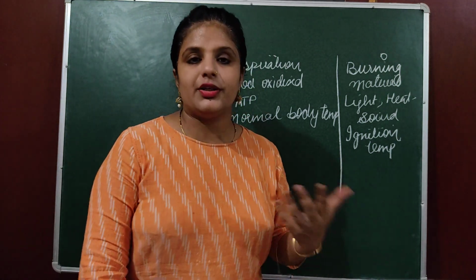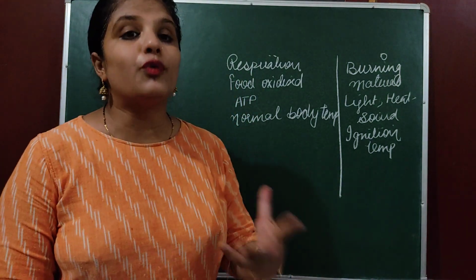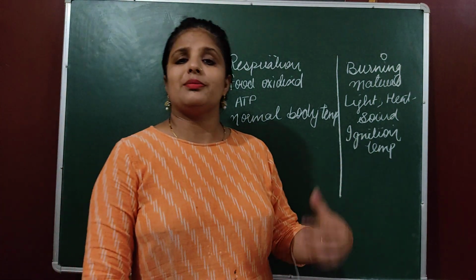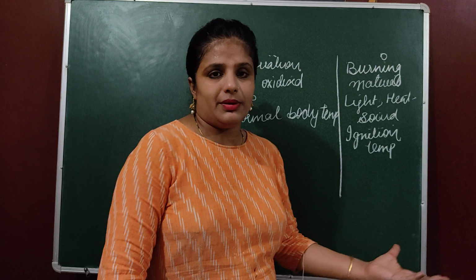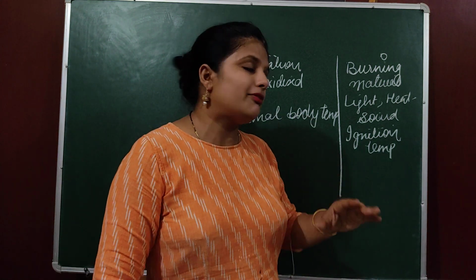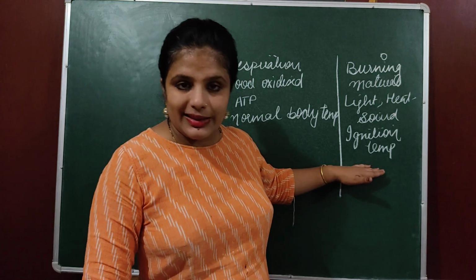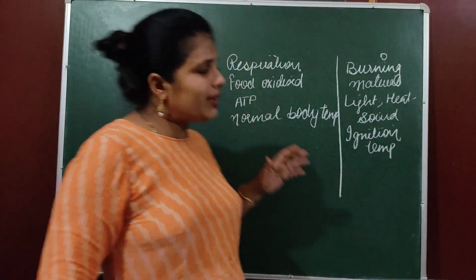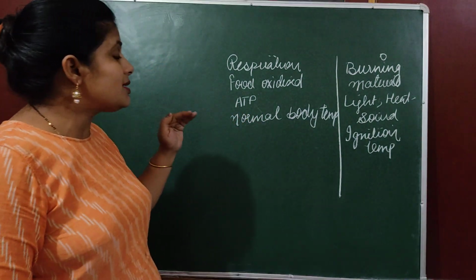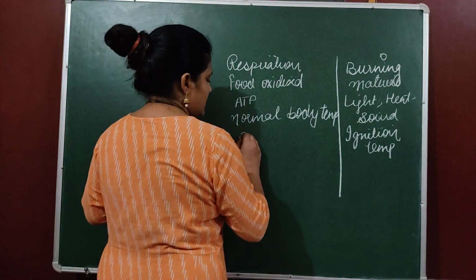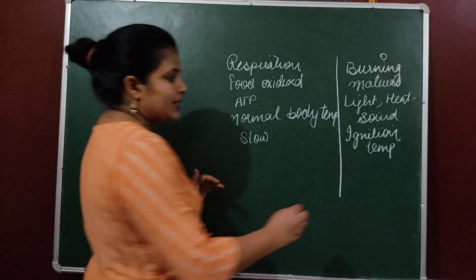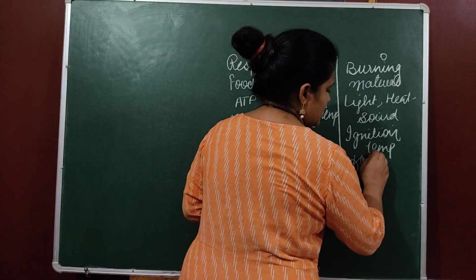So, for paper, ignition temperature is low. For wood, ignition temperature is high. For plastic, the temperature could be high. So, every substance has a different kind of ignition temperature. What is the other difference between respiration and burning? Respiration is a slow process. It occurs step by step, and burning is the fast process.